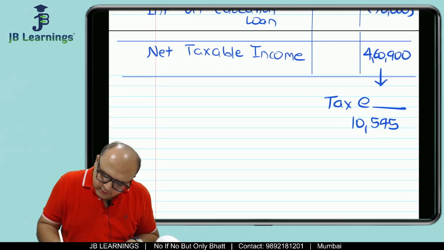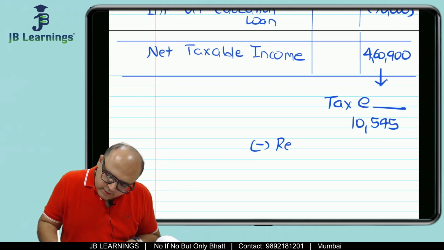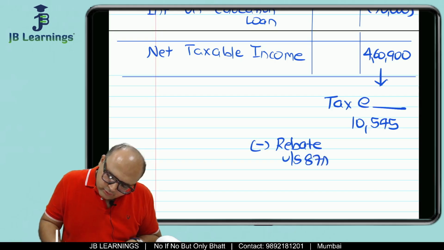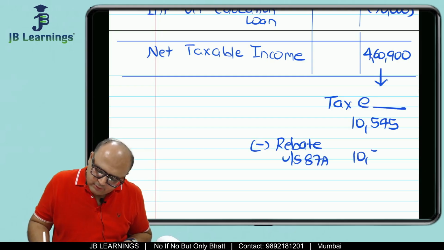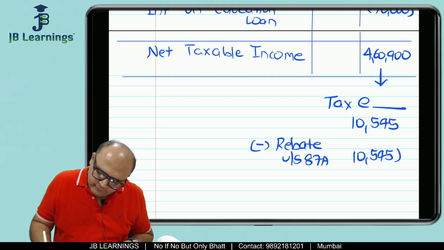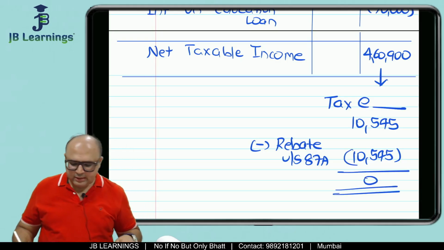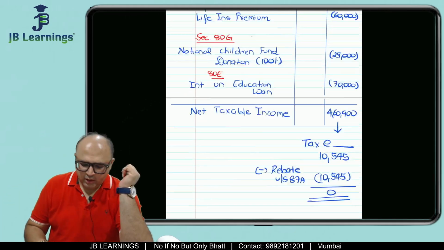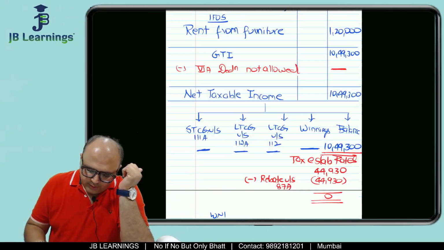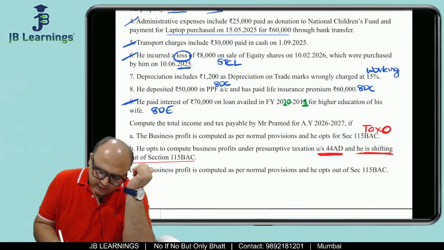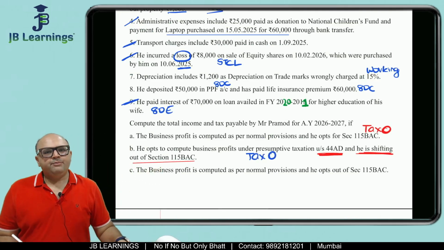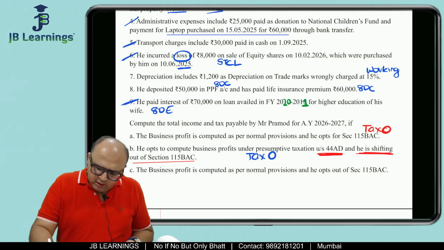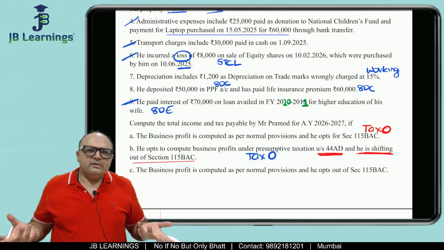Correct. Over here again you will get a rebate. So if the income is less than 5 lakh, it is exempt. So this would be exempt, 10,545. So in first two cases, the tax is coming to be 0. Whether you are opting for case number 1, then also the tax is 0. In case number 2 also the tax is 0. In both the cases the tax is 0. So the assessee can opt either of them, it doesn't matter.